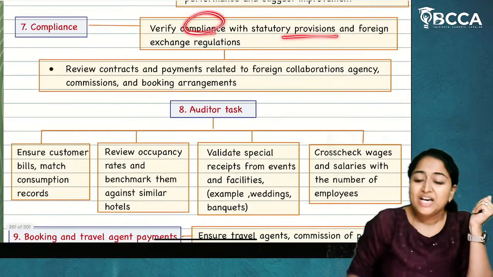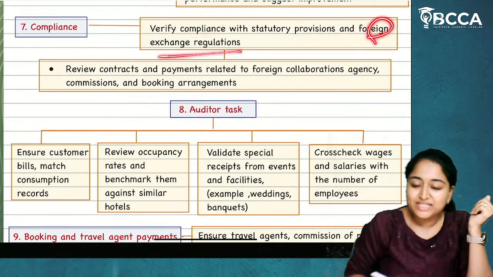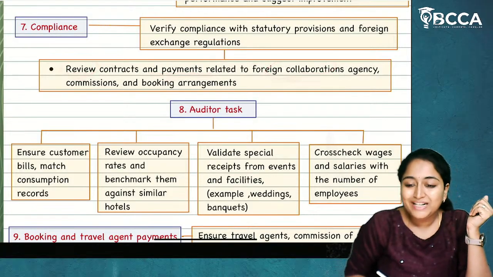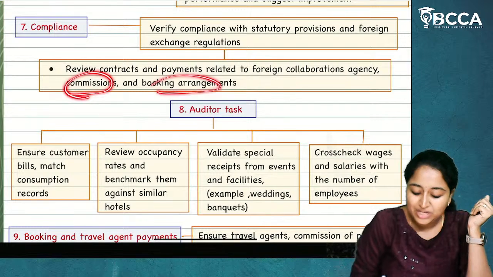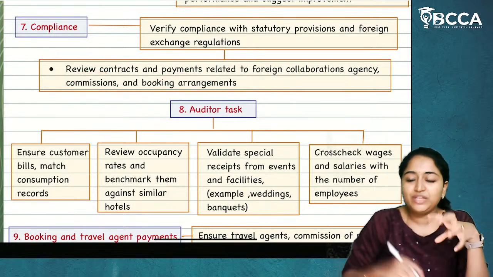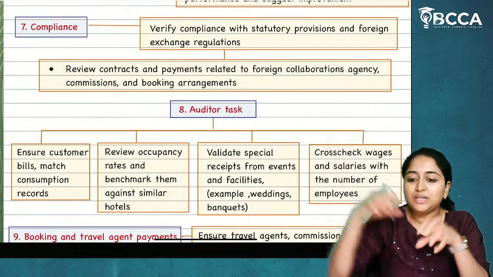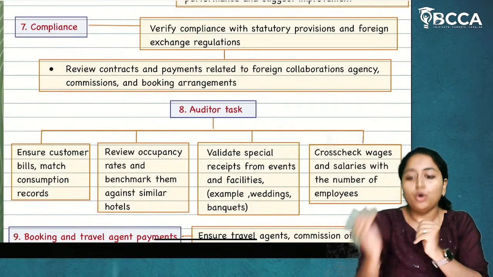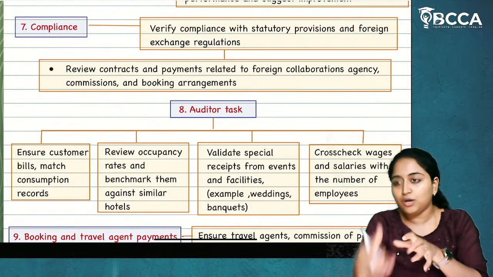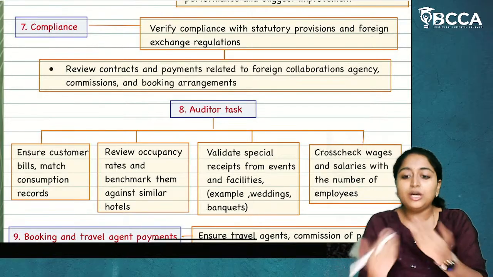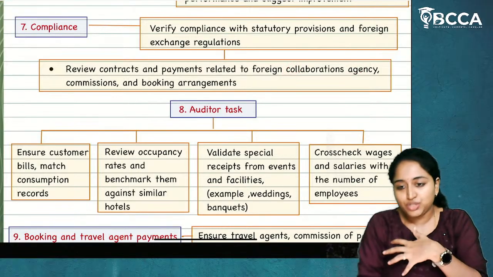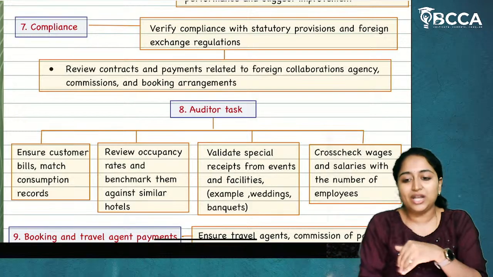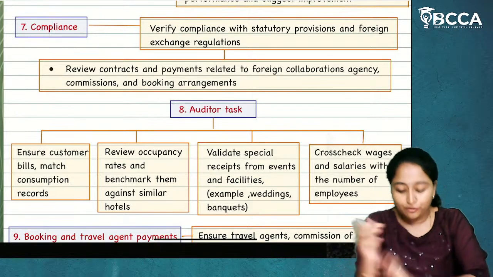Verify compliance with the statutory provisions and foreign exchange regulations. Review controls and payments related to foreign collaboration agencies, like commission and booking arrangements. If there is any foreign customer coming to India, they will book through an agency. So they'll book this hotel or any other hotel from there itself. So there will be a collaboration with the foreign agencies. How commissions are being paid to them, and regarding booking arrangements, there should be a separate note of it.